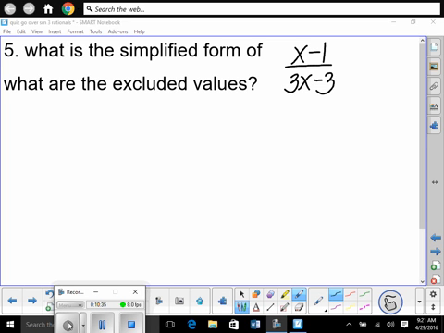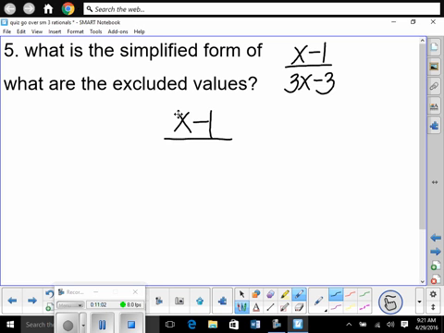Don't we factor it? Divide out common factors. But before we divide out common factors, hey, are you listening? Because you guys really did that on the quiz. If we are dividing out common factors, we have to exclude values first. Okay, let's factor it, guys. This is a very easy problem. What is it on top factor? x minus 1. There's nothing to factor out of that, correct?